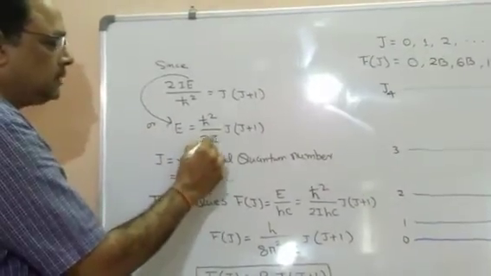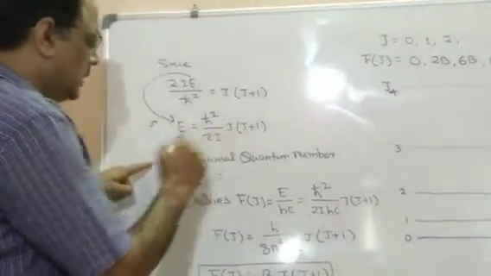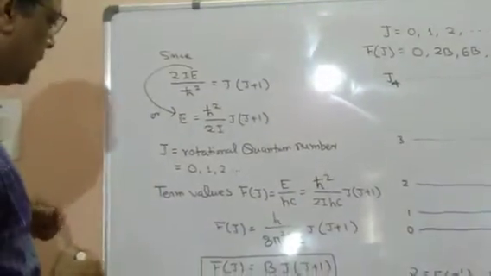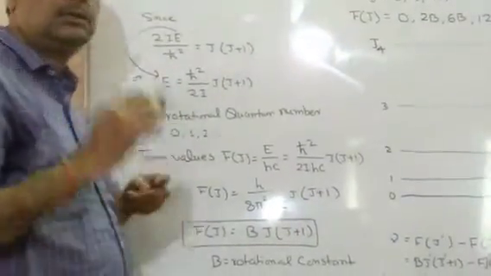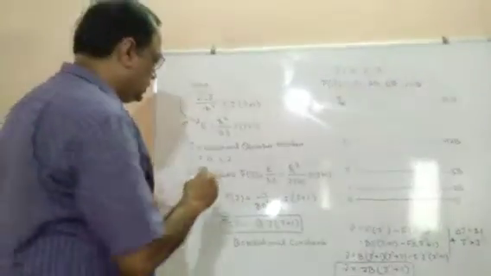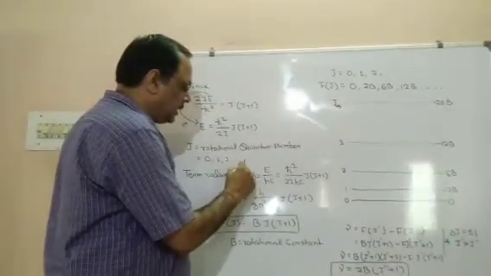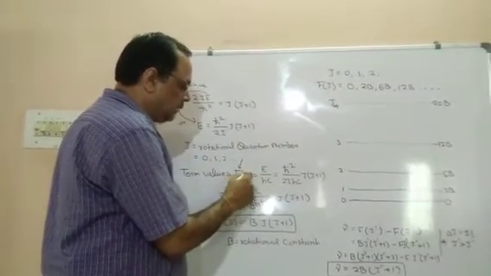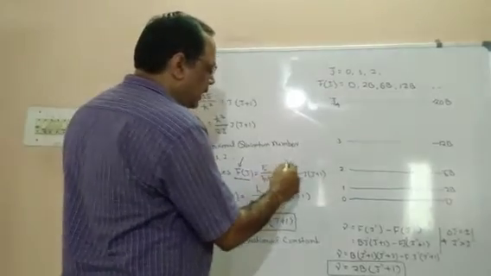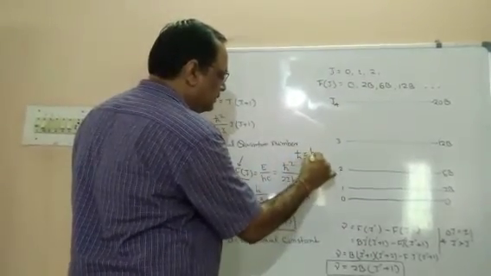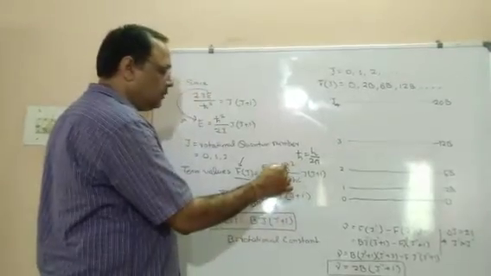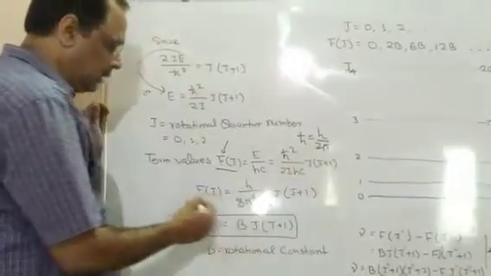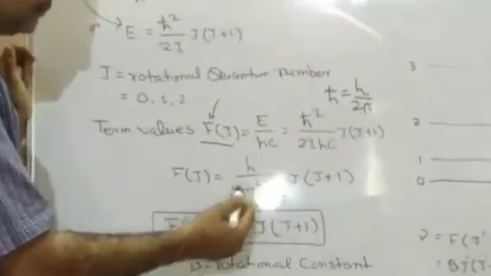I is the moment of inertia. Here J is the rotational quantum number and can take the values 0, 1, 2 and so on. Since the term value can be obtained by dividing by hc, we write the notation for the rotational term value, which depends on the rotational quantum number, as F(J) = E upon hc, and h cross is h upon 2 pi. Substituting the value of h cross and including hc, solving, we get F(J) like this.